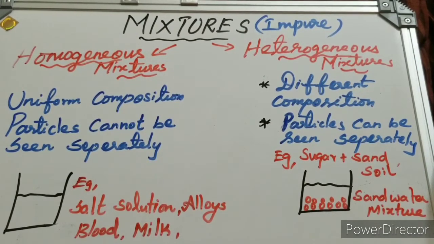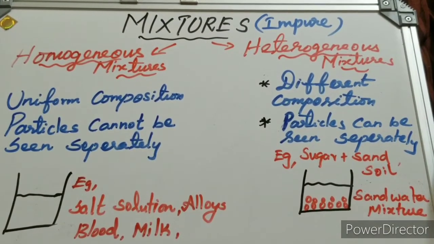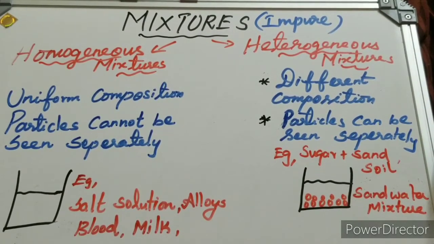Heterogeneous mixtures include sand and water, or milk with some candies or cornflakes added. Soil is also an example of a mixture. There are a number of examples. So this is about mixtures and the types of mixtures. I hope you all understand the concept now.